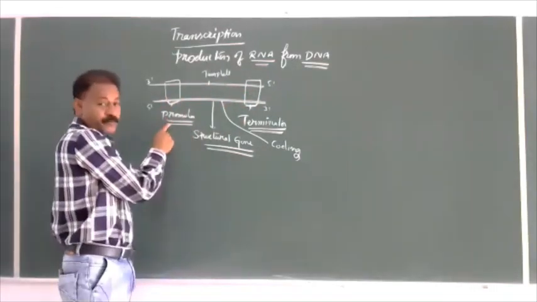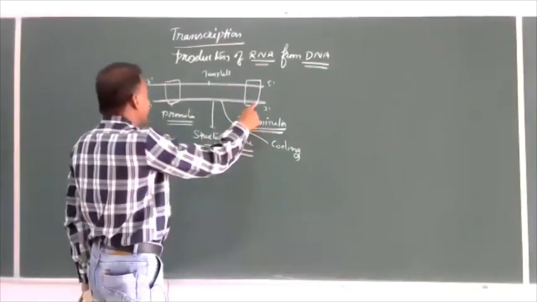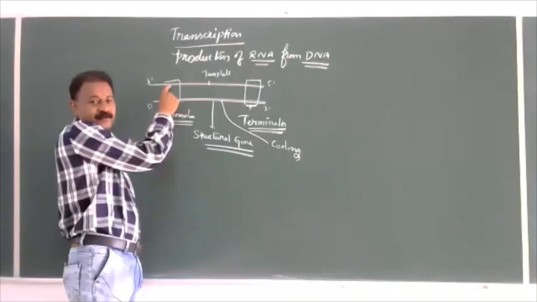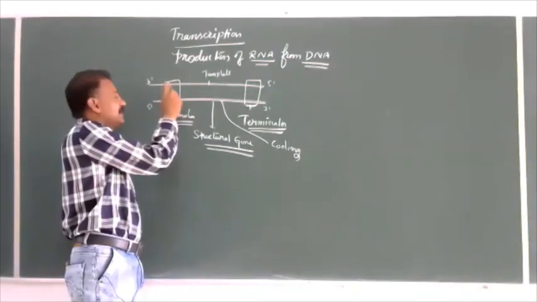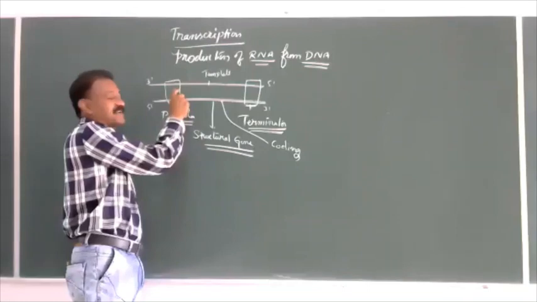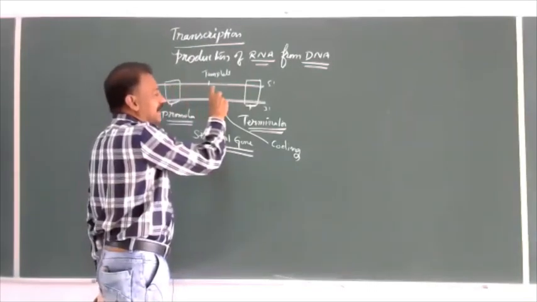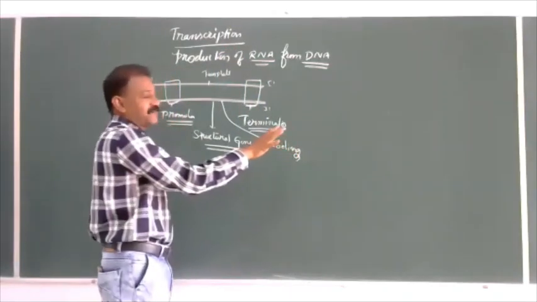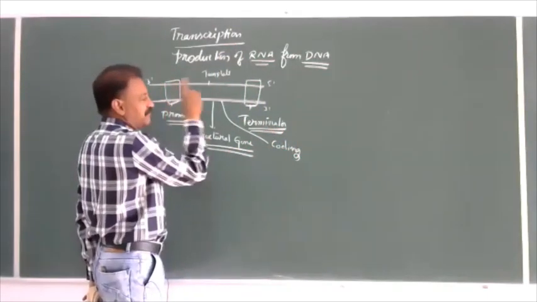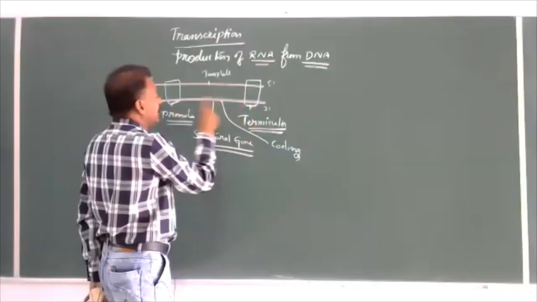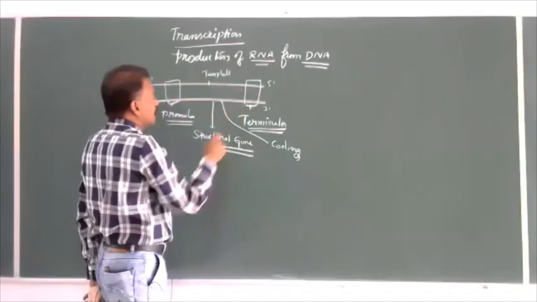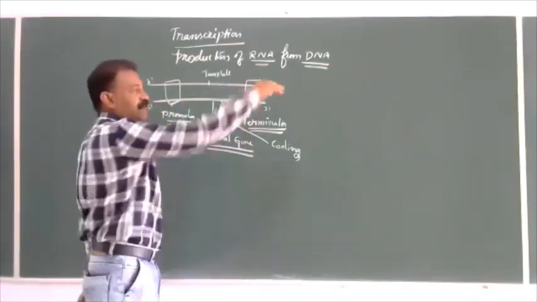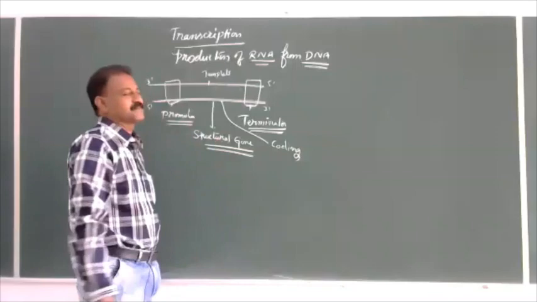One side is the promoter, which is the place where the DNA dependent RNA polymerase enzyme binds and initiates the process of synthesis of RNA, and the other side is the terminator, where it stops the synthesis of RNA. Initiation, starting and stopping. In between are the sequences of DNA which code for a particular protein by a process called translation. This process is called transcription.